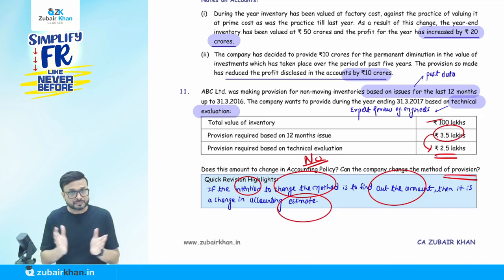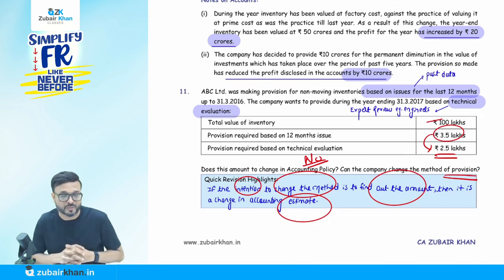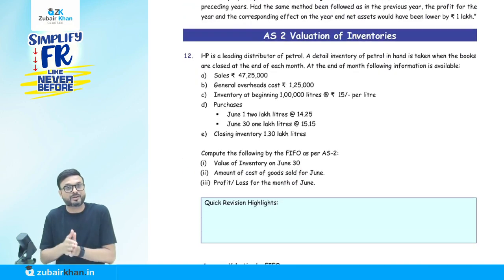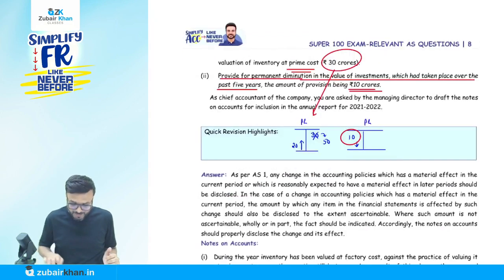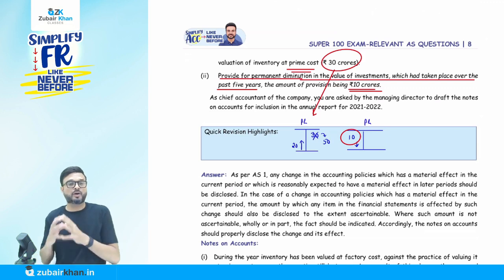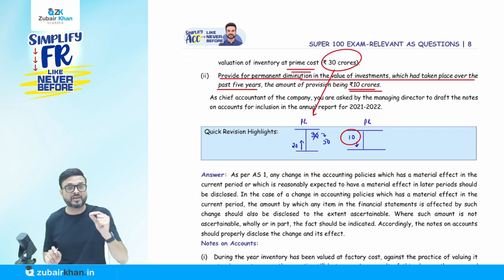And here we complete our Accounting Standard 1 revision along with the important question, because after this AS 2 will start. That will come in the next lecture. And let me tell you, keep one thing in mind, you are going to score at least 60 plus in advanced accounting in the coming attempt, and be confident. Yes, definitely you are going to crack the coming attempt.